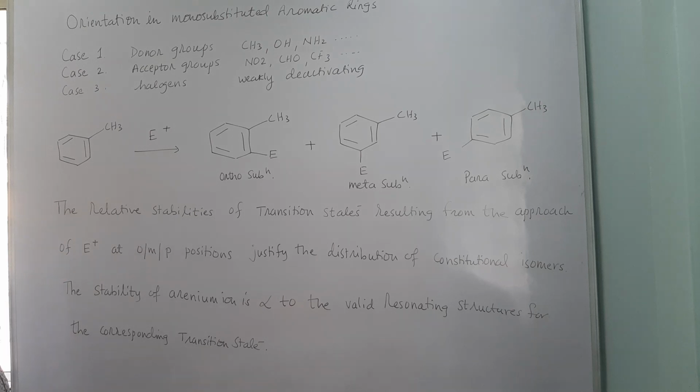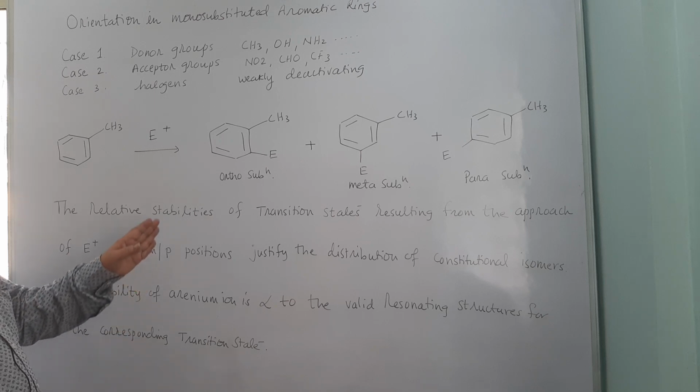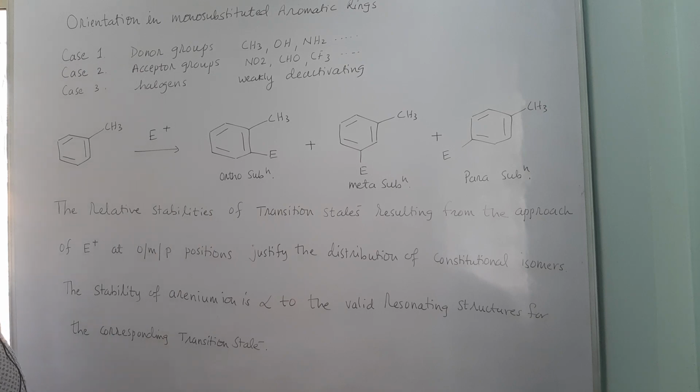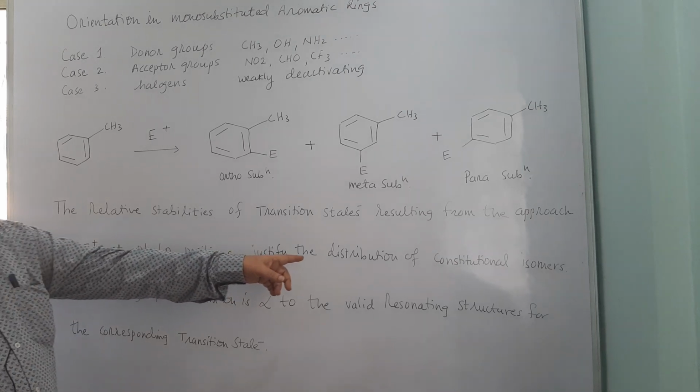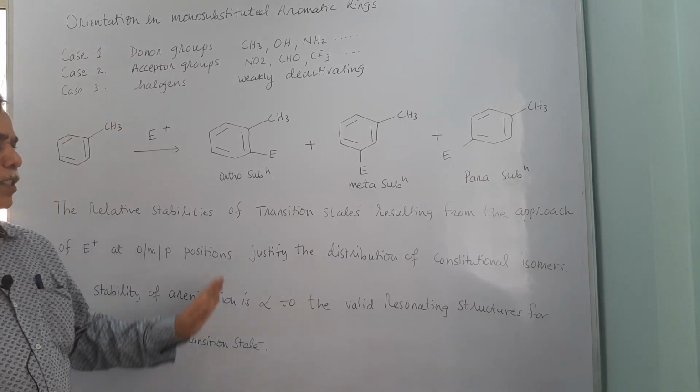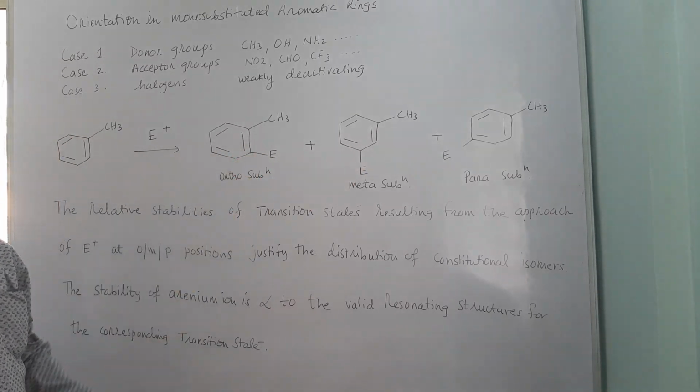Yesterday we wrote this equation. Toluene, when subjected to electrophilic substitution, gives a proportion of ortho, meta and para products, and the proportion is directly proportional to the stability of arenium ion intermediates obtained from the approach of the electrophile at the ortho, meta and para positions. The relative stabilities of the transition states justify the distribution of constitutional isomers. These are constitutional isomers, also known as positional isomers.